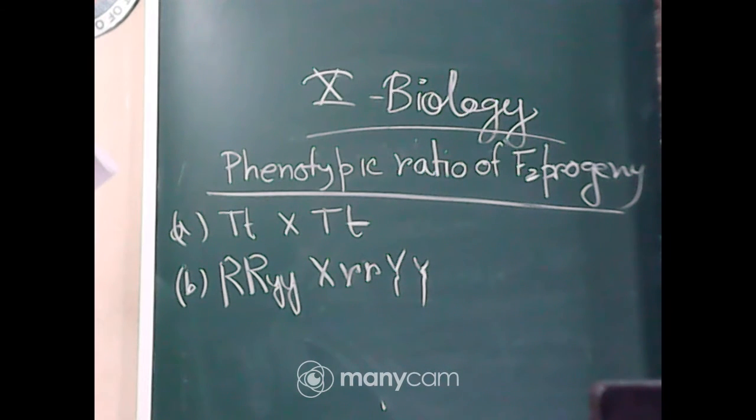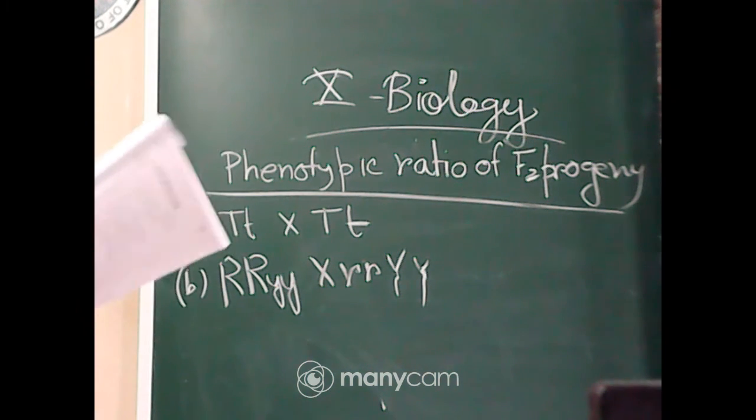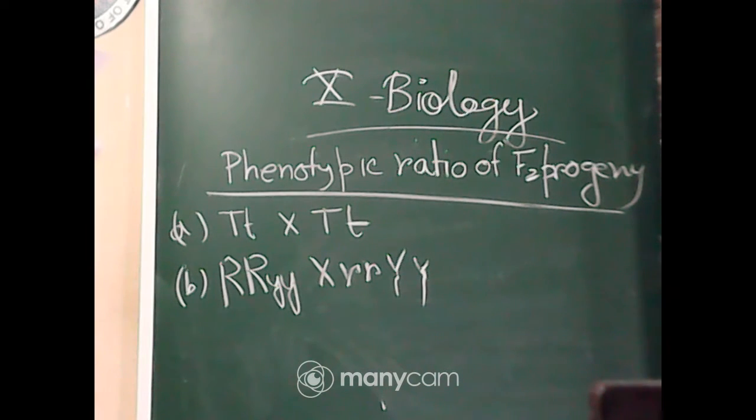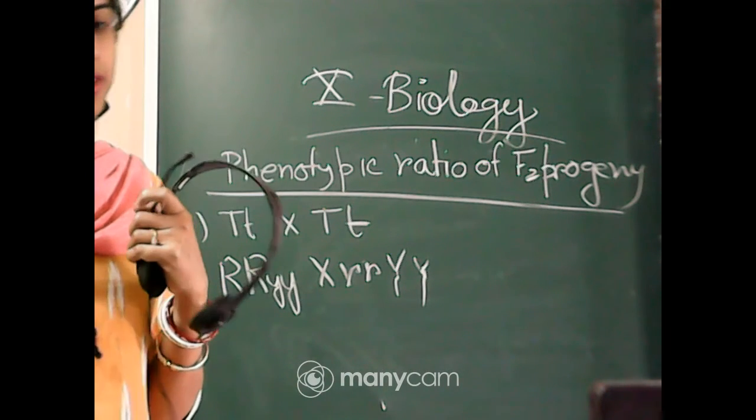Write down the phenotypic ratio of the F2 progeny obtained from the following cross. So the first cross is capital T small t cross with capital T small t, and the second cross is capital R small y small r capital Y capital Y cross. Now tell me, you have to write down the phenotypic ratio of the F2 progeny obtained from the following cross. So everyone solve it in your copy and tell me what will be the answer.